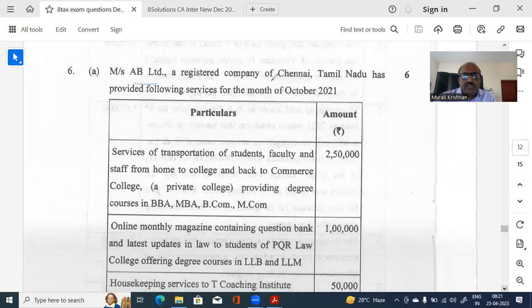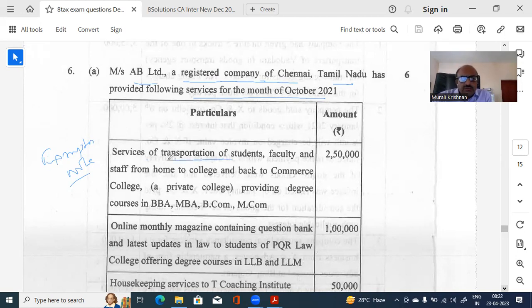AB Limited, registered company, next question. Registered company in Chennai, Tamil Nadu, has provided the following service for October. So now again, this is exemption notification. Exemption notification. So how much exemption notification is there? See, I told you, that's why read it, because that is what is important. A lot of questions are being asked that.